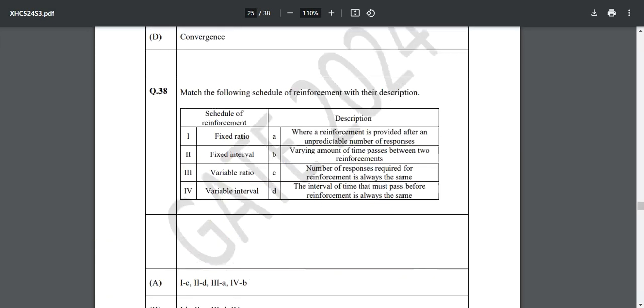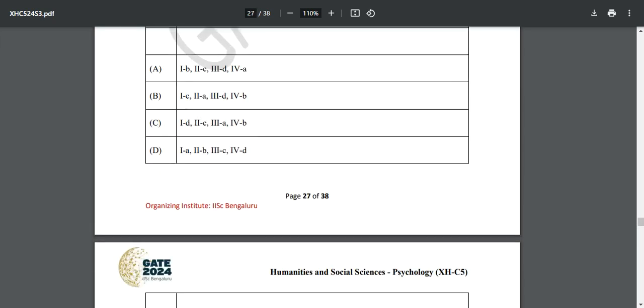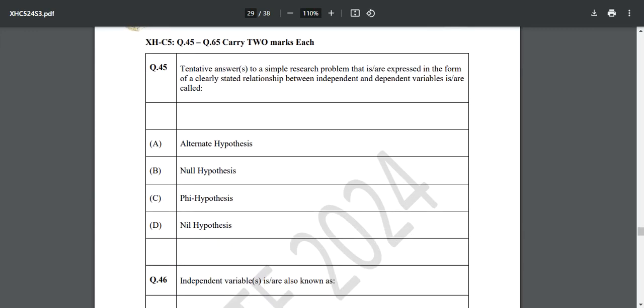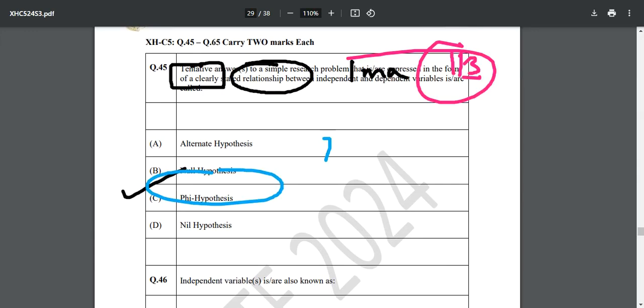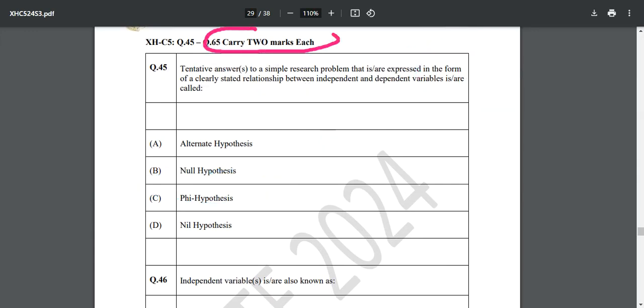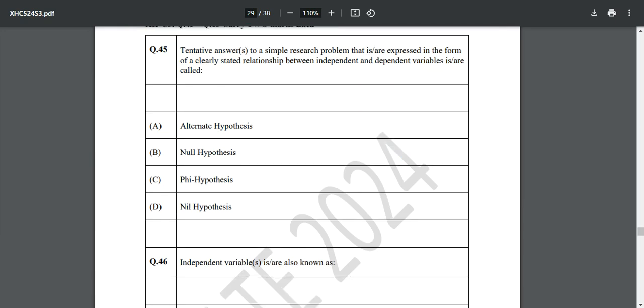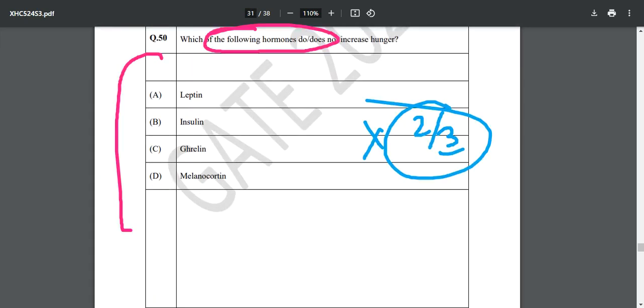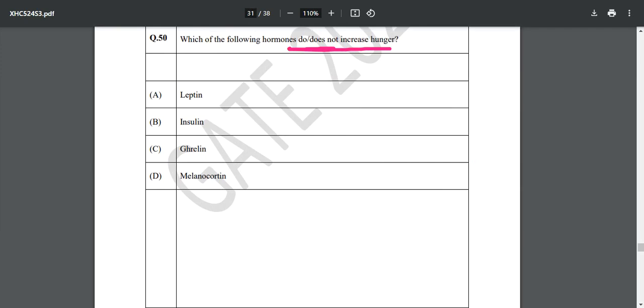So these are till 44, I guess, and then you will have 2 marks each. Okay, so this is again a 2 marks question, carrying 2 marks each. So if you give the wrong answer over here, you will lose 2/3 of the marks. Okay, and then you have these types of questions which are MSQ types, where you can have more than one option correct.